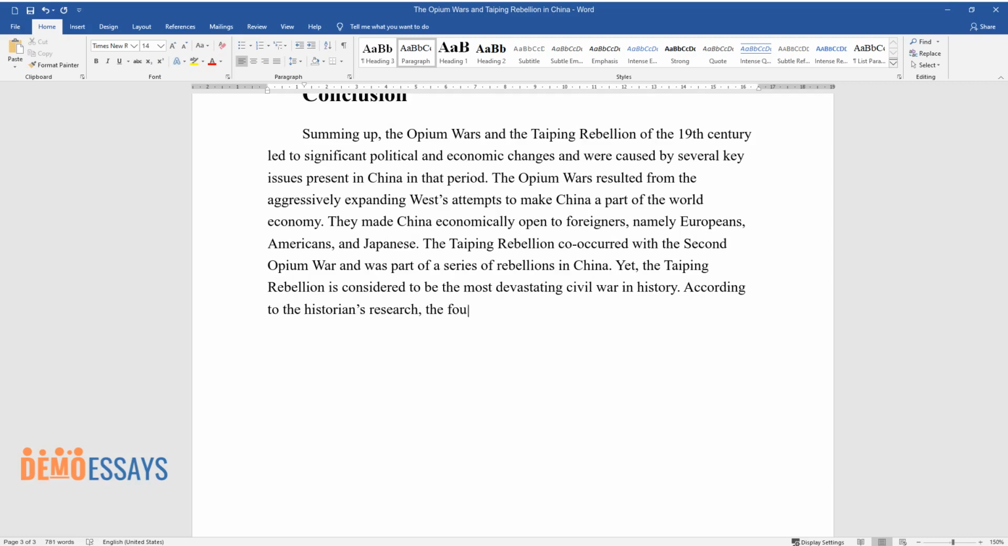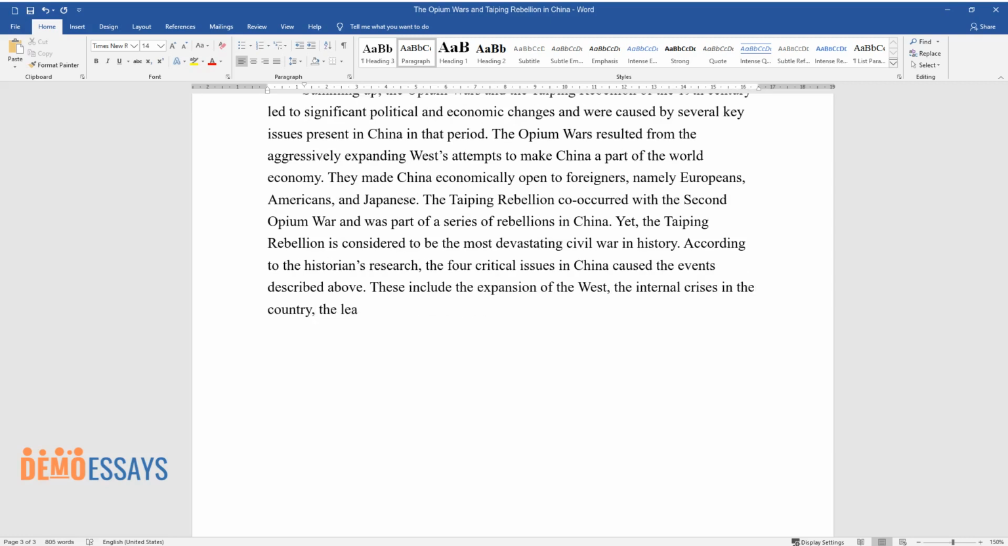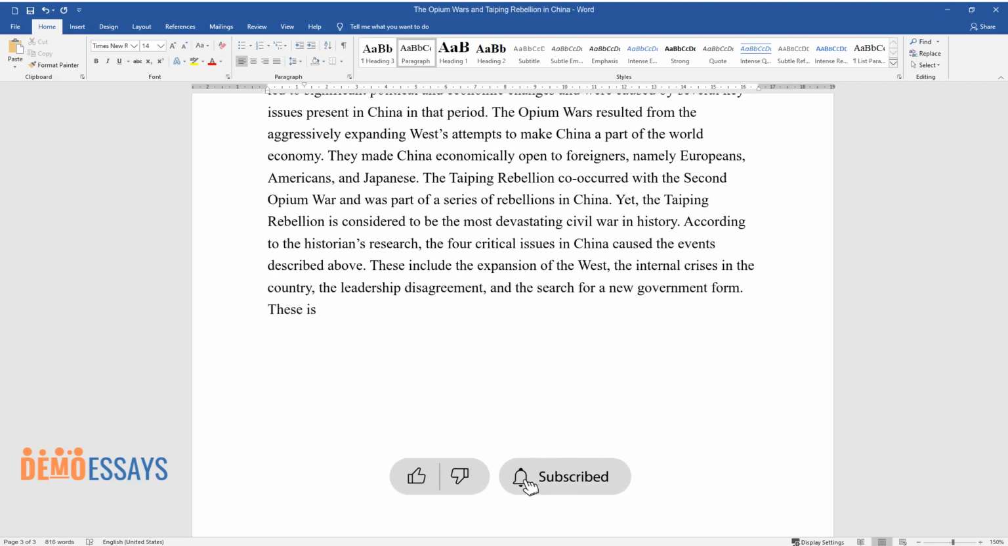According to the historian's research, the four critical issues in China caused the events described above. These include the expansion of the West, the internal crises in the country, the leadership disagreement, and the search for a new government form. These issues and the wars they caused severely impacted China's history in the 19th century.